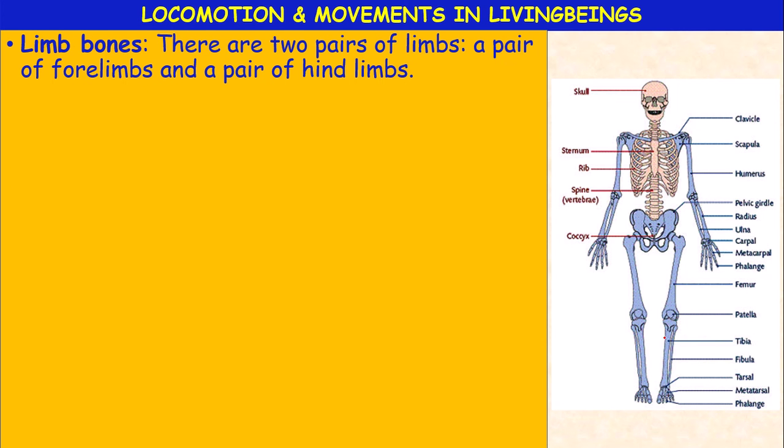Now, in the appendicular skeleton, the next part is limb bones. This blue color structure is the appendicular skeleton and this yellow color structure is the axial skeleton. Limb bones means the bones present in the hands and legs, upper limbs and lower limbs. There are two pairs of limbs, a pair of forelimbs and a pair of hind limbs. Forelimbs are also called hands and hind limbs are also called legs.